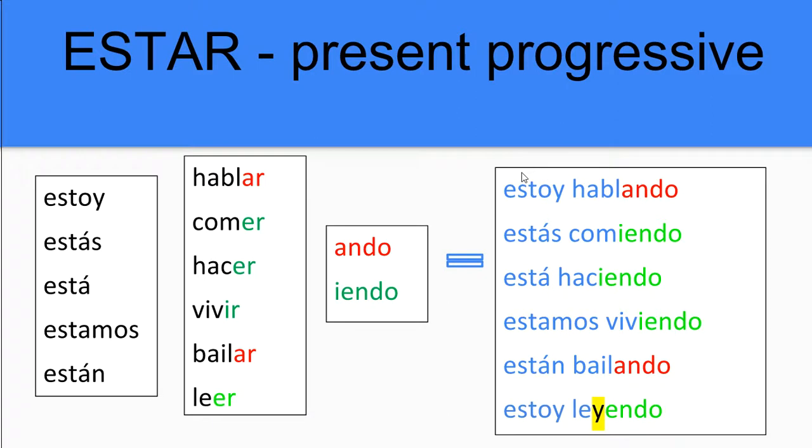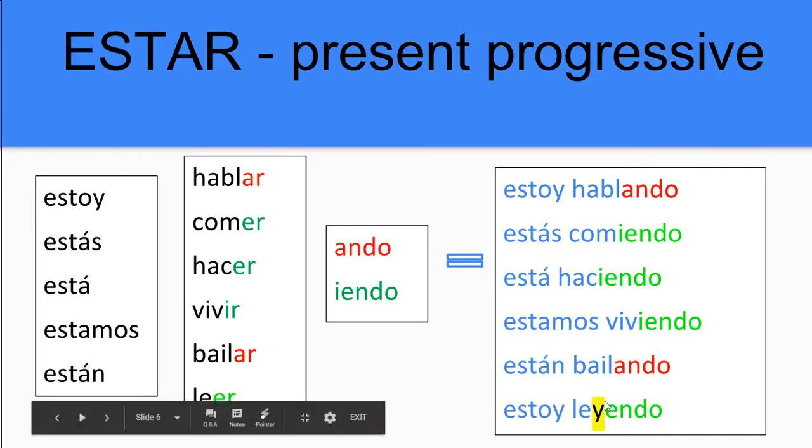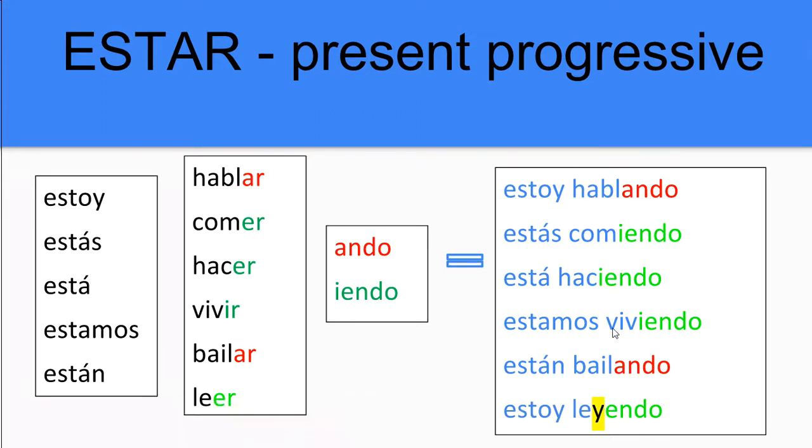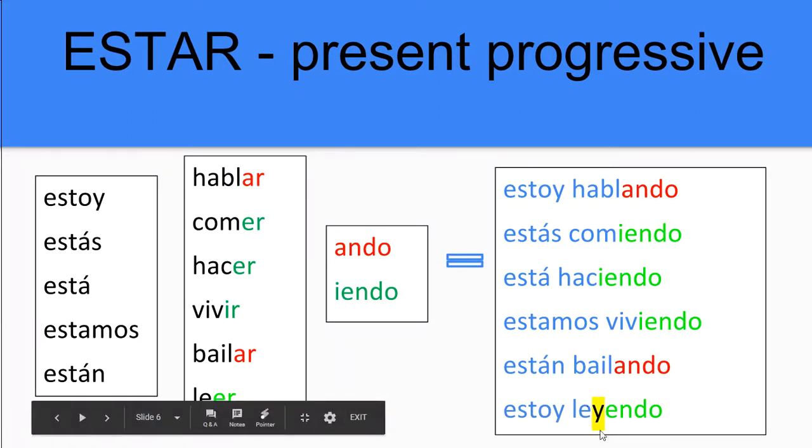Now, I could swap out any of these estoy with estás, está, estamos, están. So depending on the person who's talking right now, we could use tú estás hablando, él está hablando. Notice one little change did happen here in the verb leer. The verb is L-E-E-R. When we drop the ER, we're left with only L-E. And when we add an I-E-N-D-O to it, we have way too many vowels together. So to break this up in Spanish, we have to substitute that I for the letter Y.